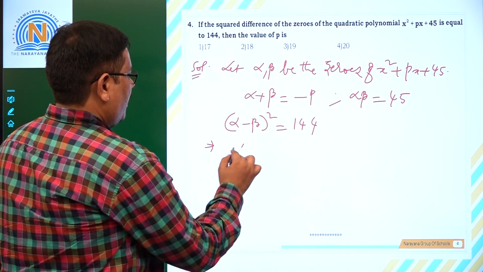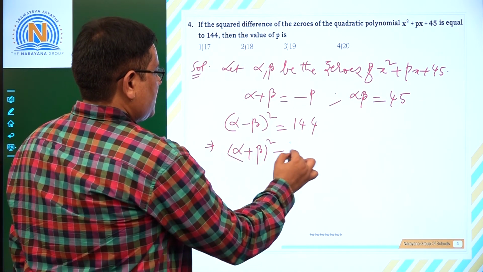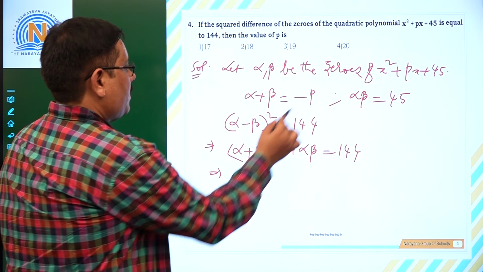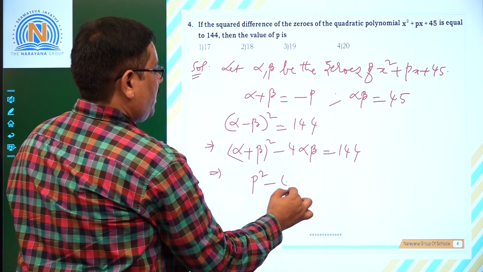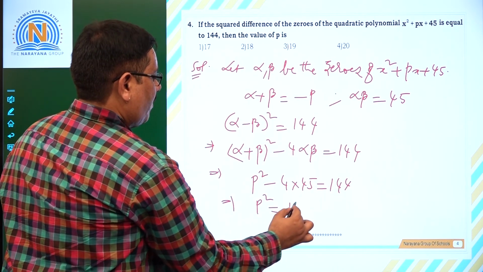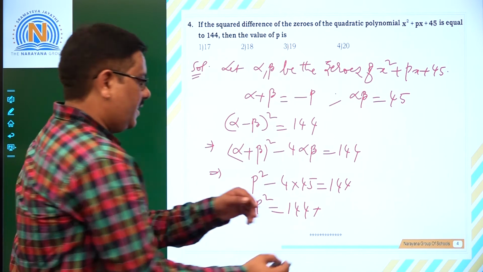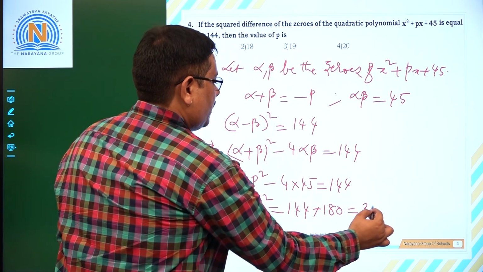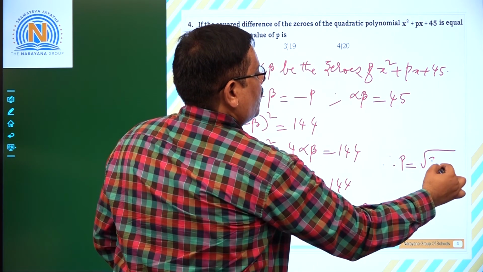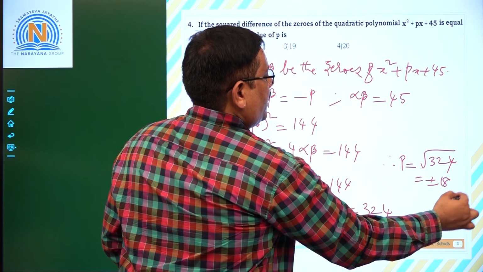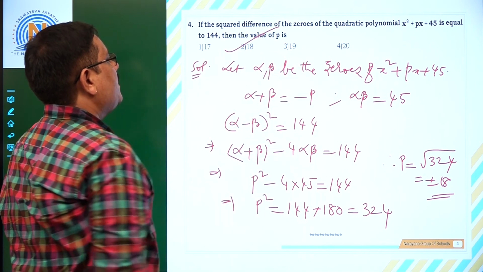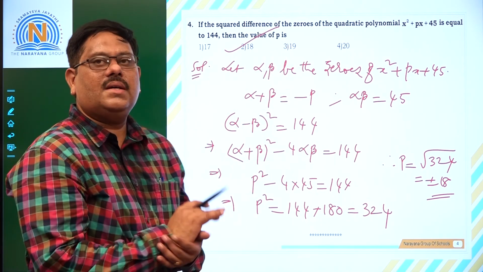That simplifies to alpha plus beta whole square minus 4 alpha beta, that is 144. Alpha plus beta whole square is nothing but p square, so p square minus 4 into 45 is 144. So what is the p square value? 144 plus 4 into 45, that is 180. So the result is 324. P square is 324. Therefore p is root over 324, that is plus or minus 18. So the value of p is plus or minus 18. Out of the given options, plus 18 is the second option. So that is the right answer for this.